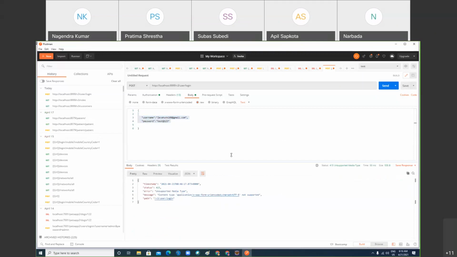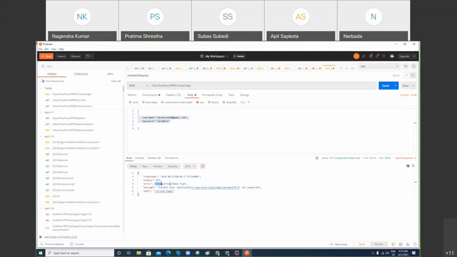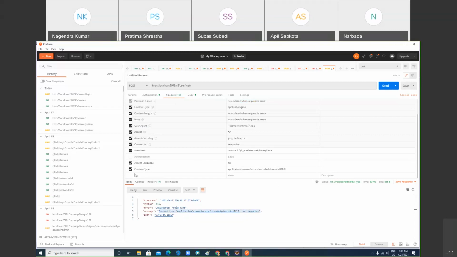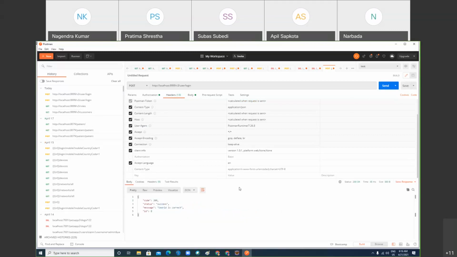It's not working. When error comes like 415 unsupported media type, right? You have selected text instead of JSON. You are right, he is correct. When a 415 error is coming, it says very clearly about content type. I mentioned form data, but I'm sending JSON data. So here you can change it. If you're selecting text, you can use JSON. Automatically it will make one entry in the header, content type. Can you see this? It is overridden.